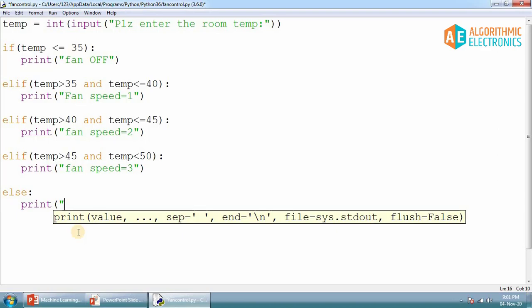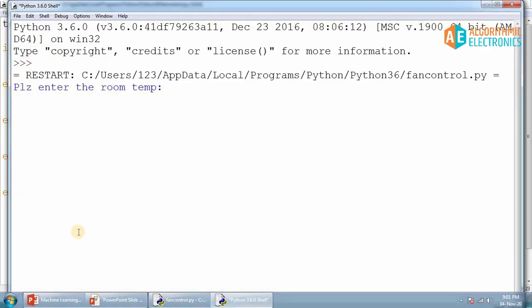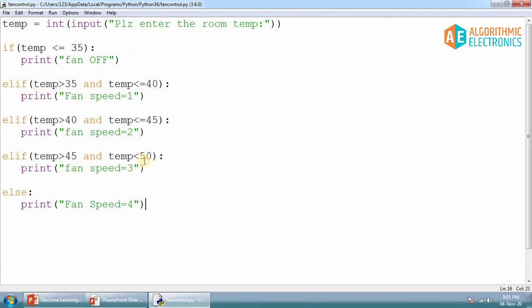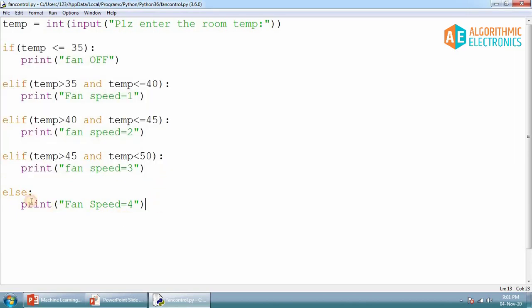So here I'll write fan speed equals to 4, the maximum fan speed. Now here I'll test, I'll put 60 this time, and it is happening. Fan speed is 4. That means if the temperature is beyond 50, or it is not in these particular ranges, in that case the default value of speed is 4. The fan speed will be 4 in that case. So this is a very interesting thing to understand in the if else statement.